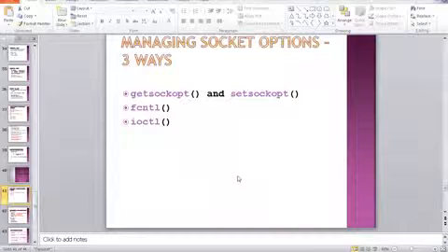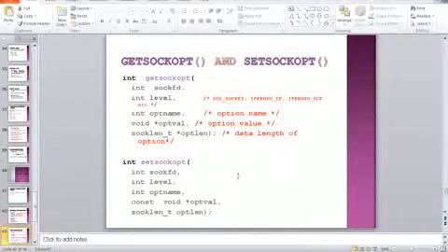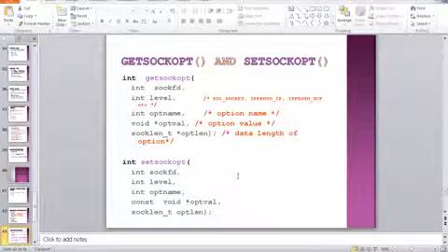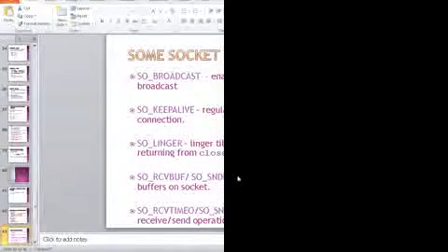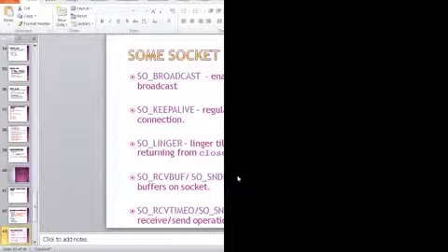Next are socket options. What are the three ways to manage sockets? One is getsockopt, one is setsockopt, one is fcntl, and one is ioctl. These are the three ways, or three socket option mechanisms, that are used. Then these are the various codes used for the various socket commands: getsockopt and setsockopt, and these are the various socket options that are available.